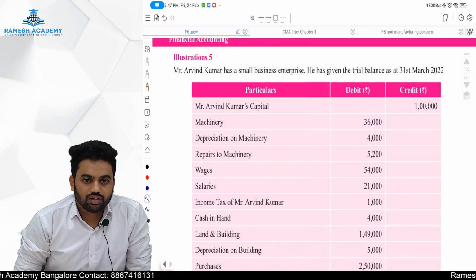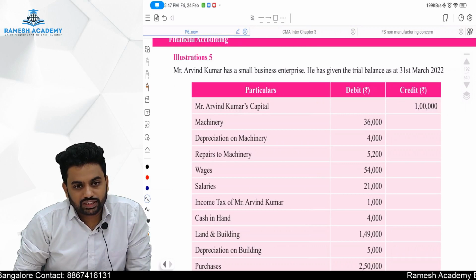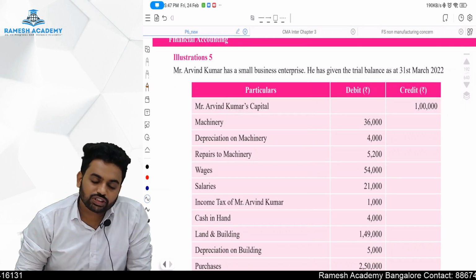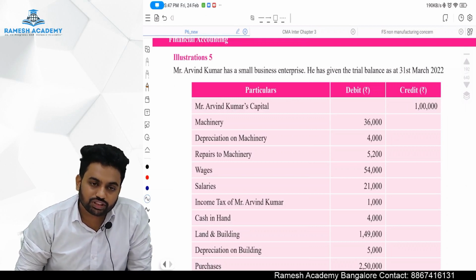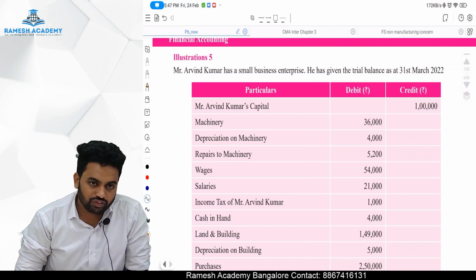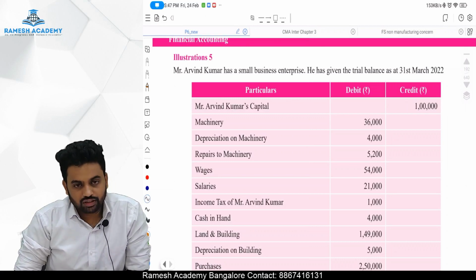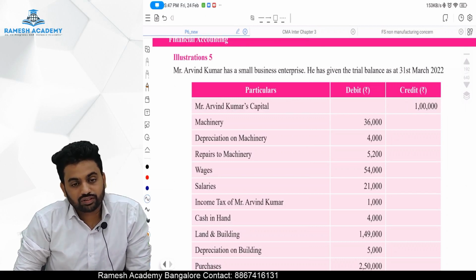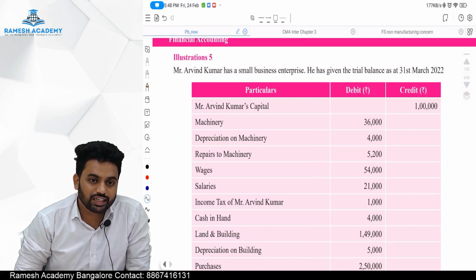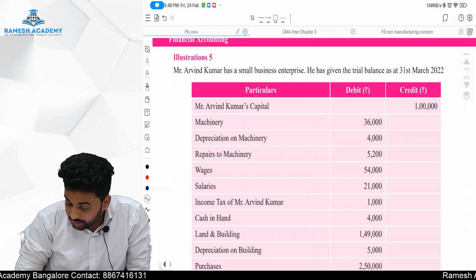So, brain will not process due to the reason that you increase the speed. Brain process will be same only. Speed of brain process will be same only. So, please do not watch it in 2x or 1.5x or 1.75x. Better watch it in 1x only because there is a high possibility of retaining. Otherwise, you have to watch thrice, 4 times to retain the same thing. Okay, sir, one more thing.